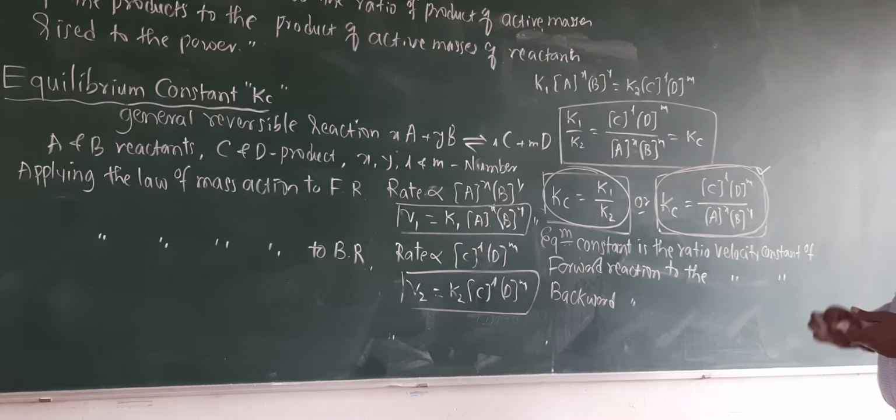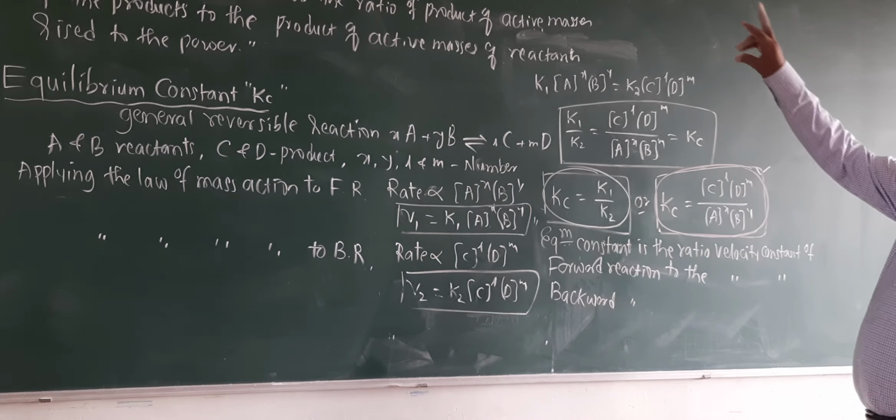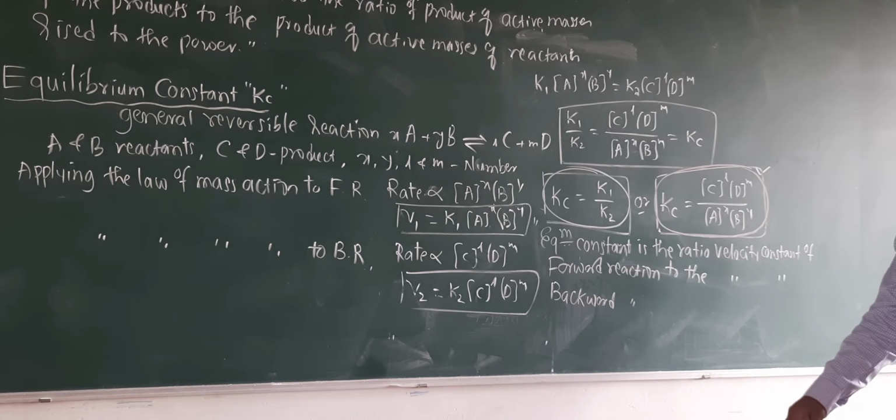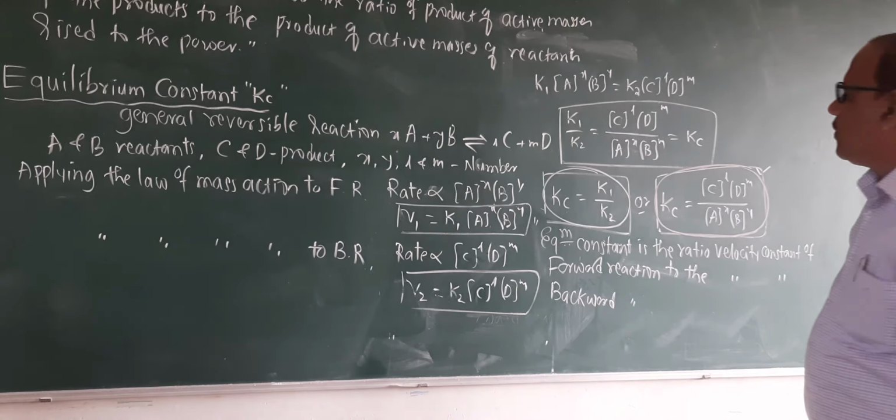Kc equals square bracket C to the power L into D to the power M whole divided by square bracket A to the power X into B to the power Y. I have given the definition of the equilibrium constant related to this mathematical expression. Kc equilibrium constant is also defined as the ratio of the product of active masses of the products.